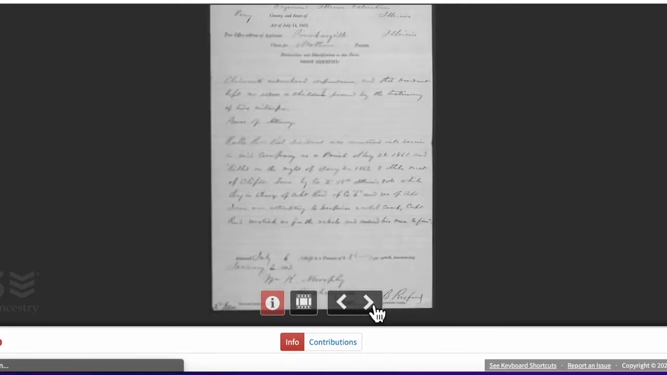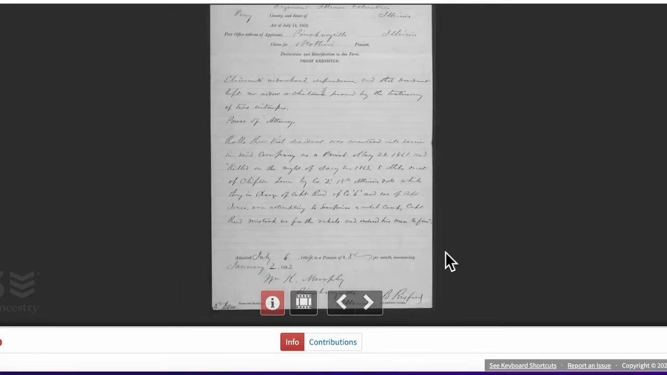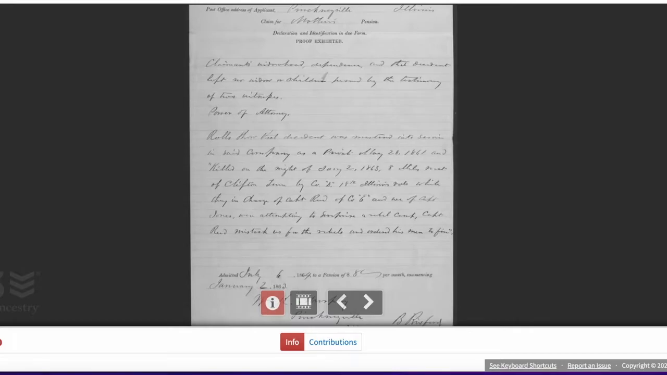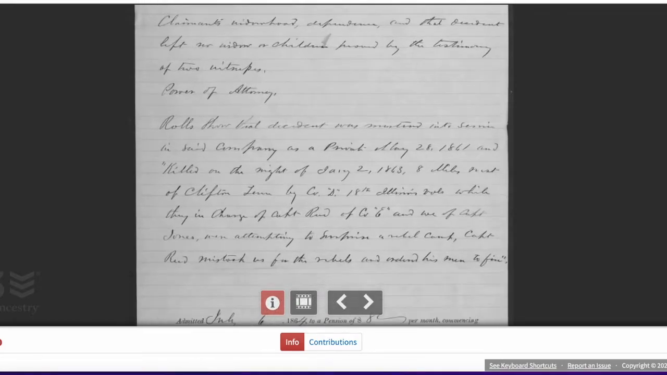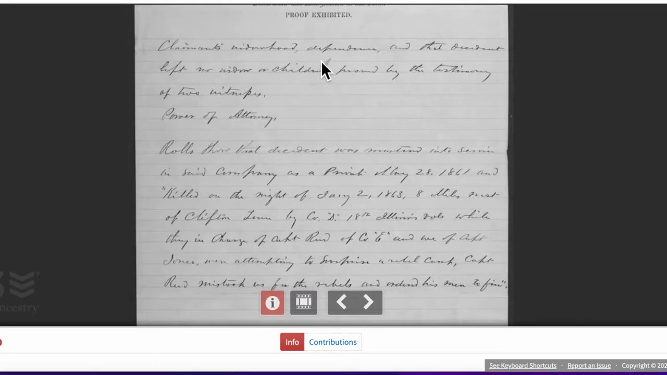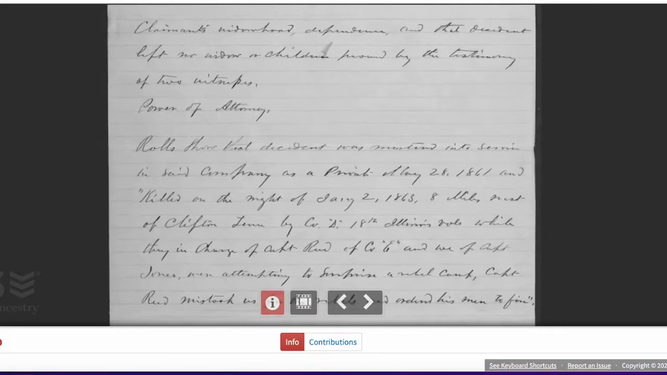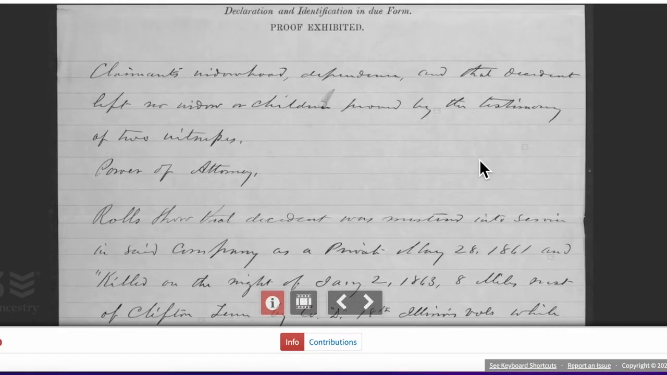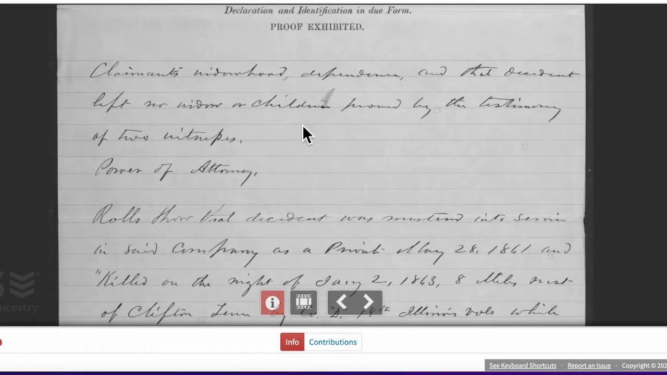So I'm going to go ahead and click on the arrow. I can make the screen bigger, as you can see, by clicking on the plus sign. Claimants, widowhood, dependent. It's hard to read sometimes. Let's see here. Dependent, let's see. On the decedent. All right. Left no widow or children.